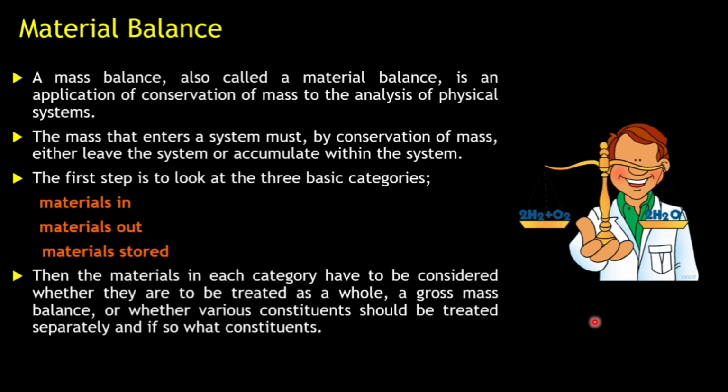Then the material in each category has to be considered, whether it is to be treated as a whole, as a gross mass balance, or whether various constituents should be treated separately, and if so, which constituents. So this is what we have to do.